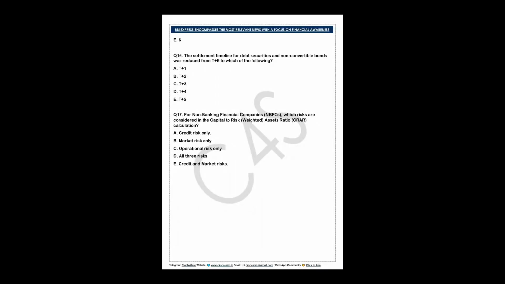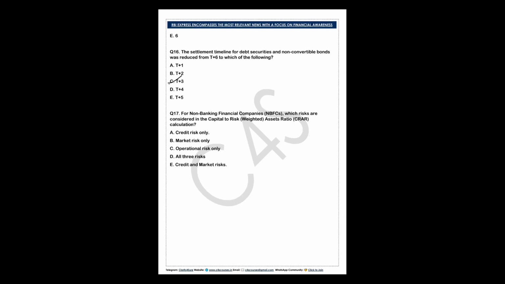Now question 16. Question 16 is telling the settlement timeline for debt securities and non-convertible bonds was reduced from T plus 6. Which of the following? So it is also the RBI annual report question of 2023-2024. So the RBI annual report is also very much important. At that time, this question came directly from the RBI annual report. Is it clear? So it is T plus 3.